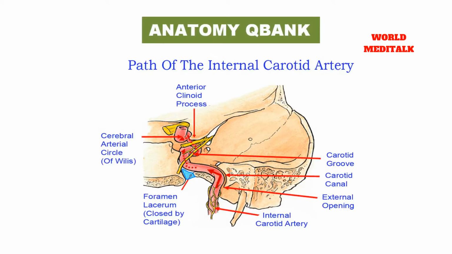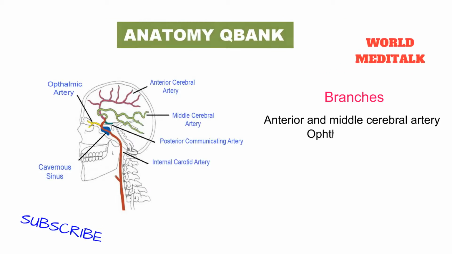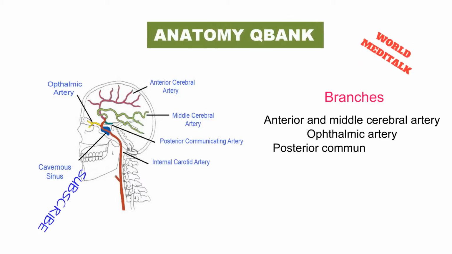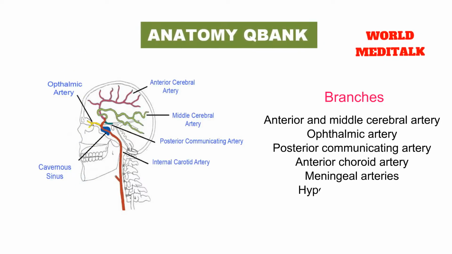Branches of the internal carotid artery are the anterior and middle cerebral arteries, ophthalmic artery, posterior communicating artery, anterior choroidal artery, meningeal arteries, and hypophyseal arteries.